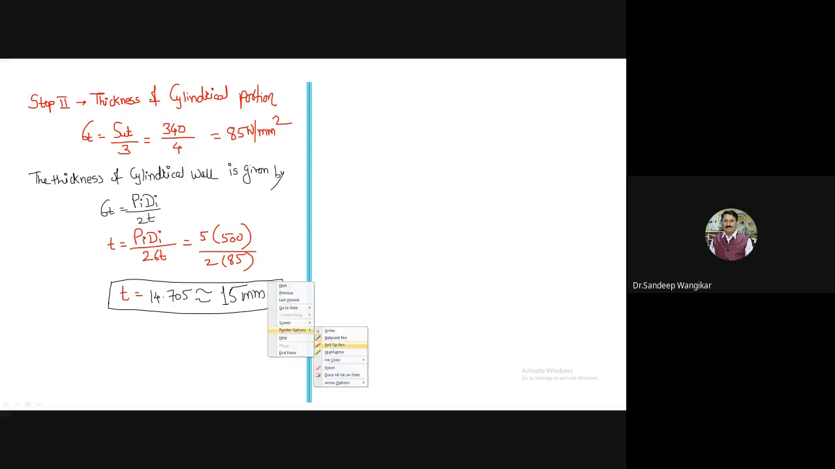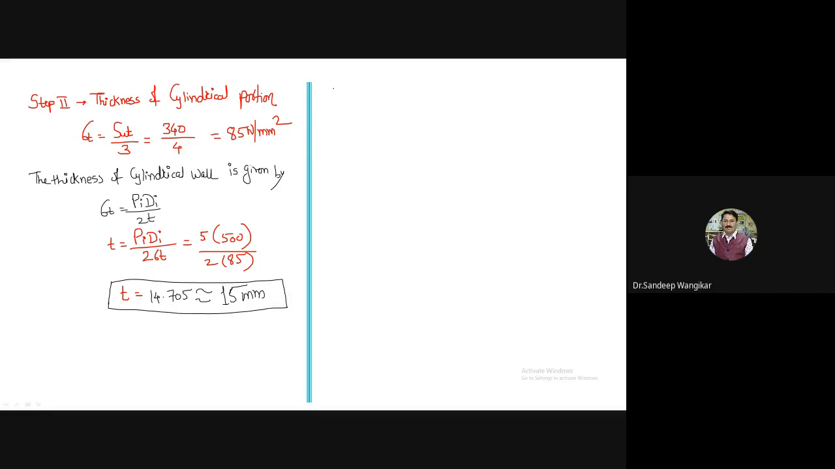Calculate, tell me the answer. Okay, very good. 14.705. I will assume it as 15 millimeters. This is the thickness for cylindrical shell.